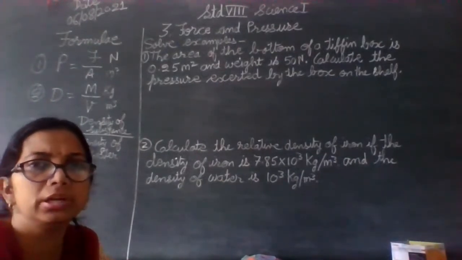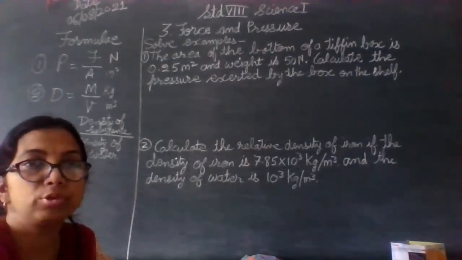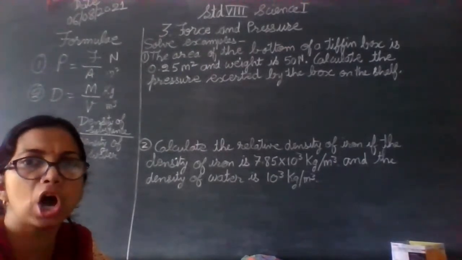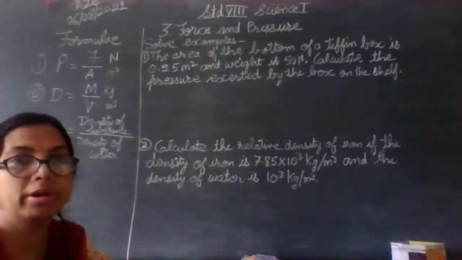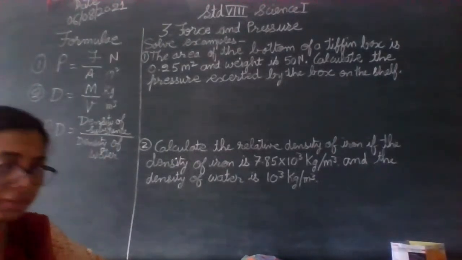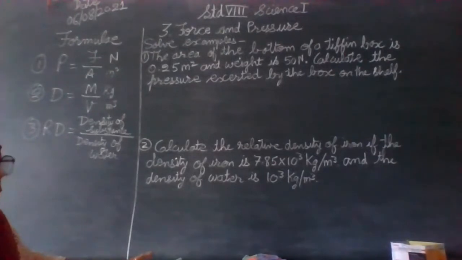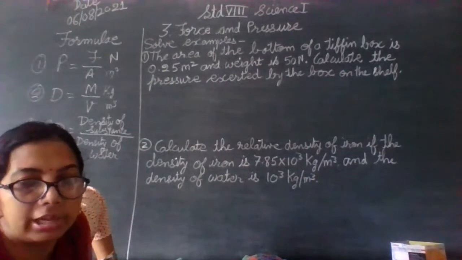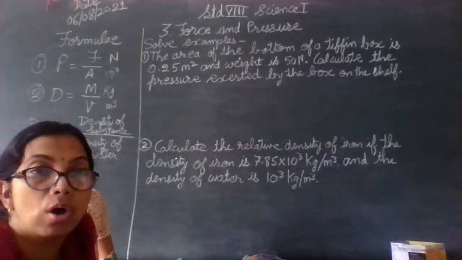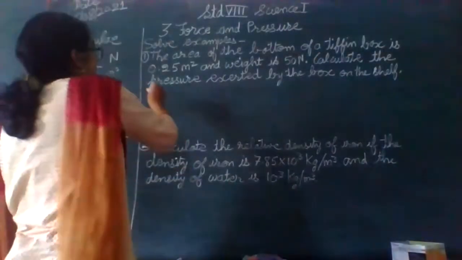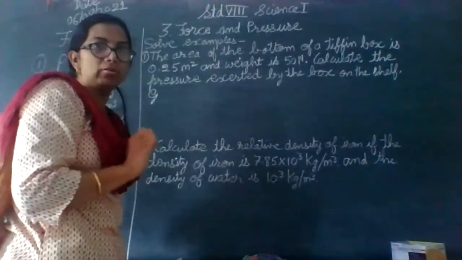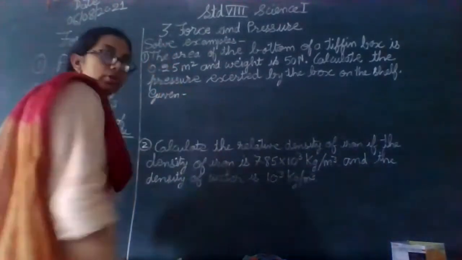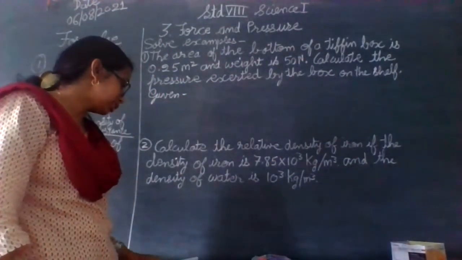So what we have to do in the first problem is calculate the pressure exerted by the box on the shelf. How much pressure is being exerted by the box on the shelf? So first of all, whenever you get any word problem, how do you solve it? First we write down the given. What is given in the problem? First of all, let us write down what is given.